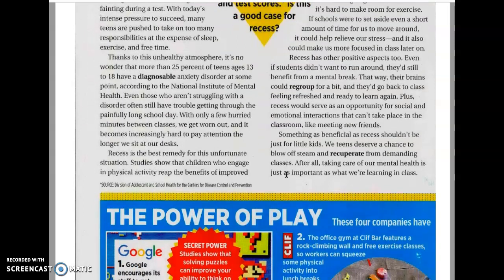As beneficial as recess is, it shouldn't be just for little kids. We teens deserve a chance to blow off steam and recuperate from demanding classes. After all, taking care of our mental health is just as important as what we're learning in class.